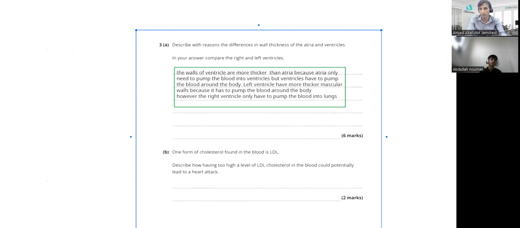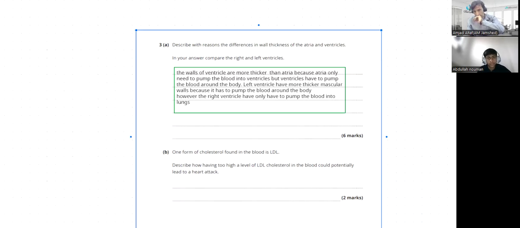However, the right ventricle only has to pump, but you need to tell the less thickness. Somewhere you have to mention in case of the right ventricle, as compared to the left ventricle, its thickness is less.